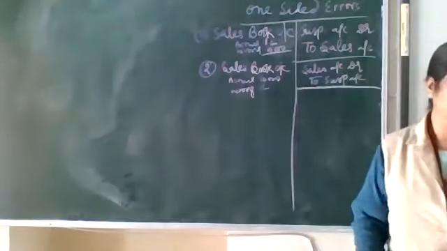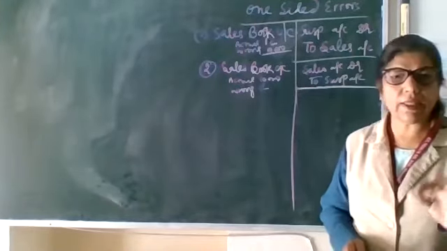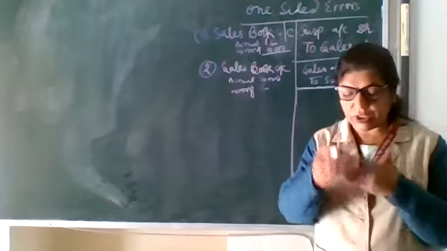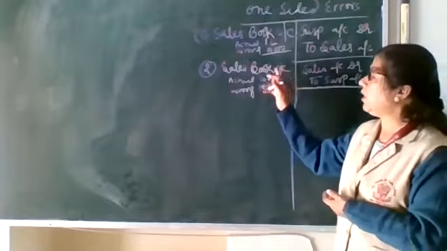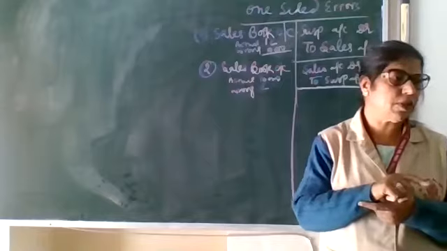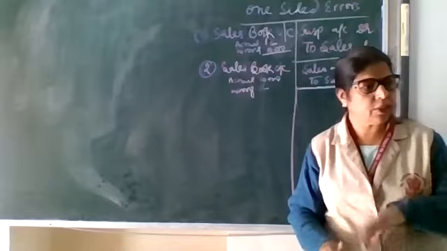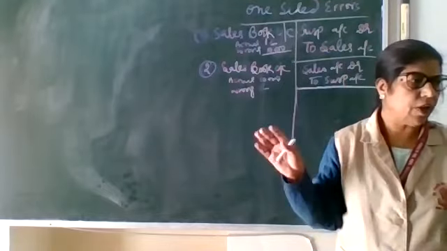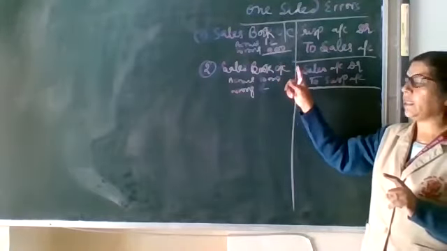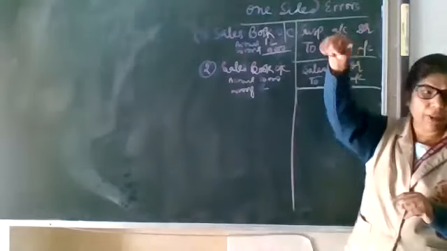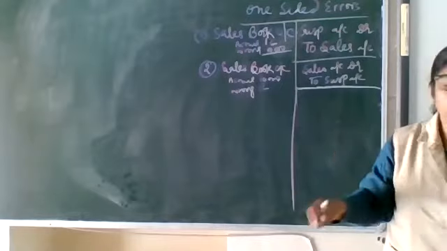To give the reverse effect, always keep in mind in accountancy that this is the best way: if you want to give the reverse effect, make the entry reverse. Like here, in overcast, you have to do the reverse effect. Sales will always be credited here, but for making it correct, we debit it, so that the effect will be nullified. Sales overcast means sales credited more, so now we should debit it, so the effect will be nil. Clear?